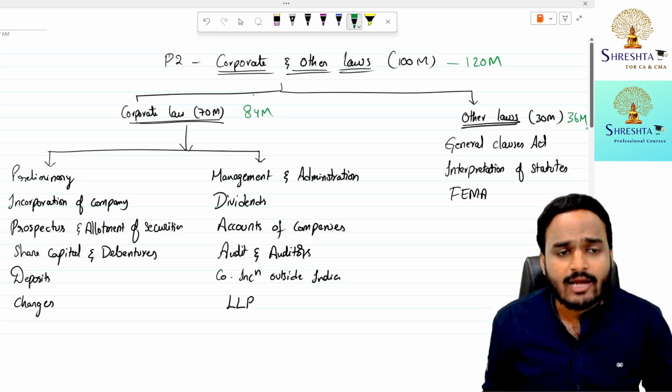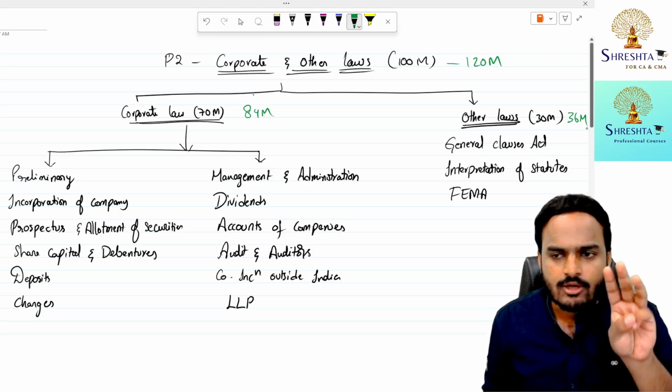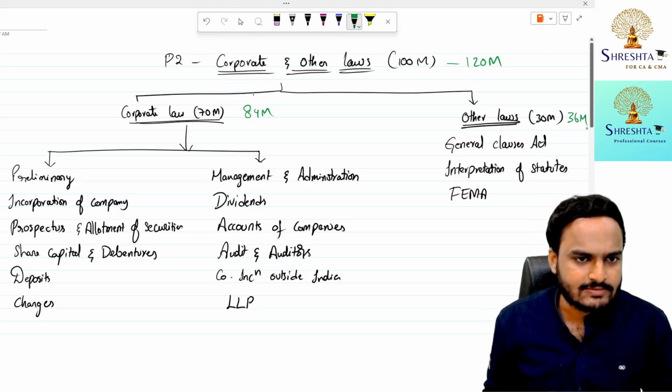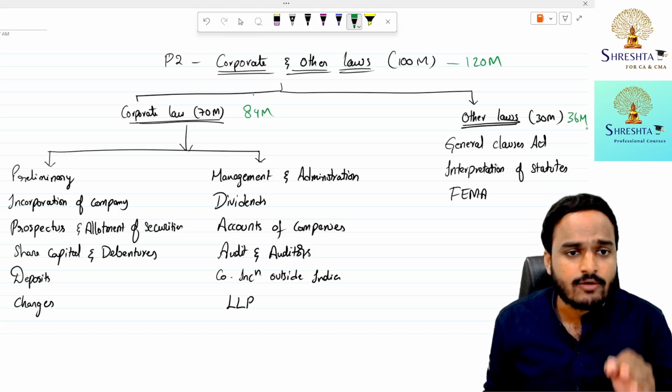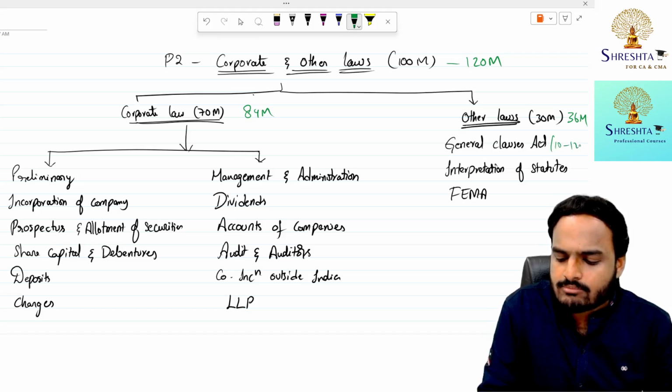In Other Laws, we have only three chapters: General Clauses Act, Interpretation of Statutes, and Foreign Exchange Management Act. These three chapters have a weightage of 30 marks. So on average, you can expect 10 to 12 marks from each of these chapters.